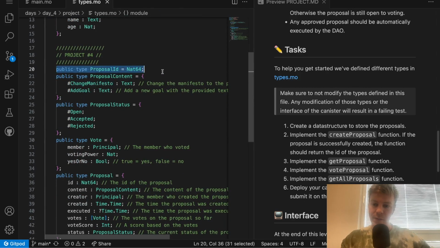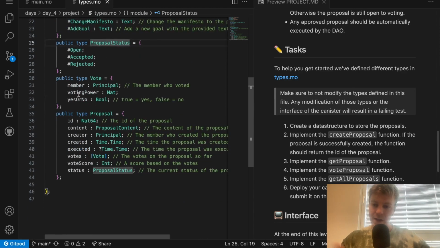And also you have project 4. So you have proposal ID, which is a NAT64. This is the first time that we are seeing a NAT64. Proposal content is a variant type. So you have either change manifesto or add goal. Proposal status is also a variant. It's either open, accepted, or rejected.